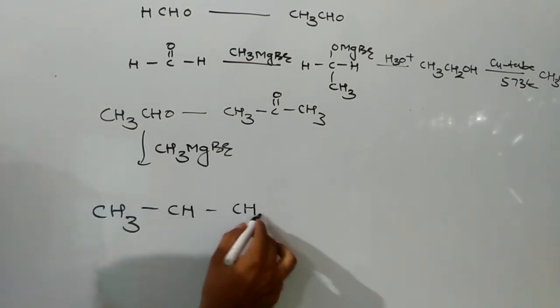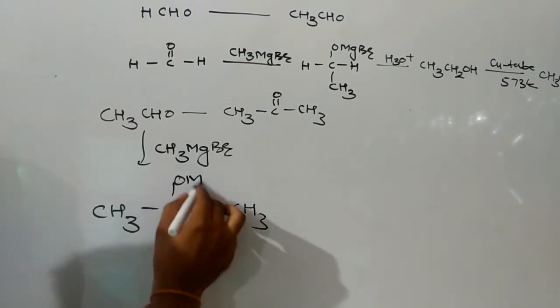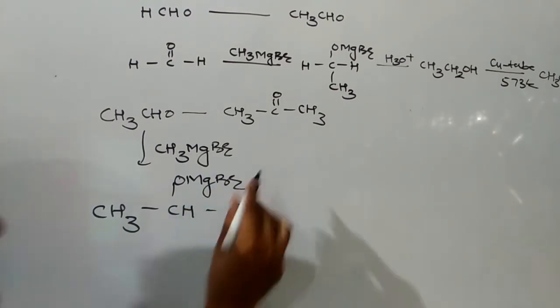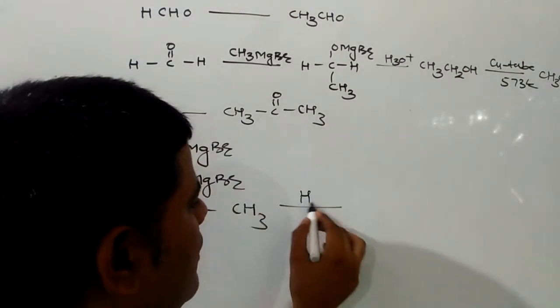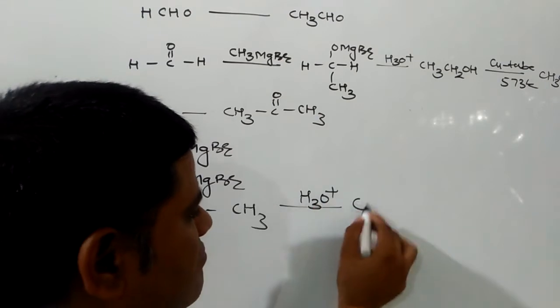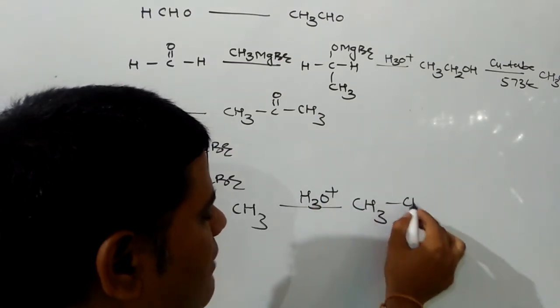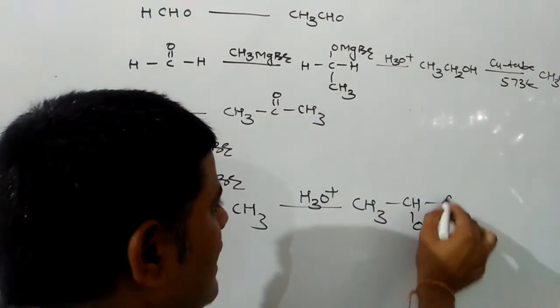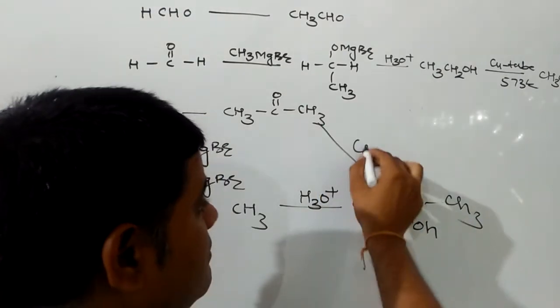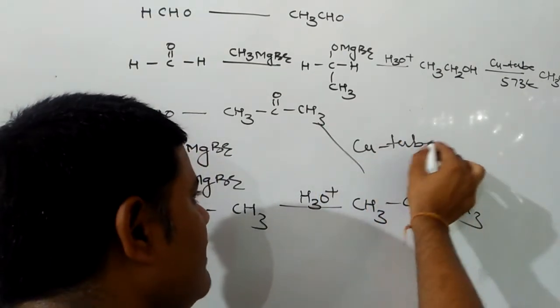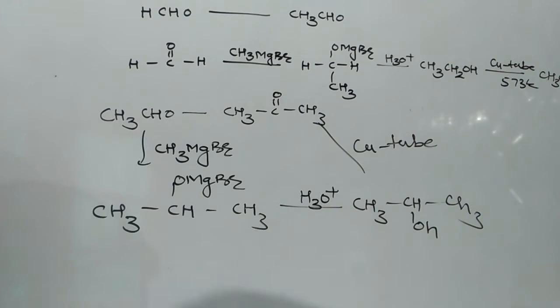CH3 will go to carbon and MgBr goes to oxygen. Then hydrolyze it. On hydrolysis, it will produce isopropyl alcohol, and then pass isopropyl alcohol through copper tube at 573 Kelvin, due to which dehydrogenation takes place.